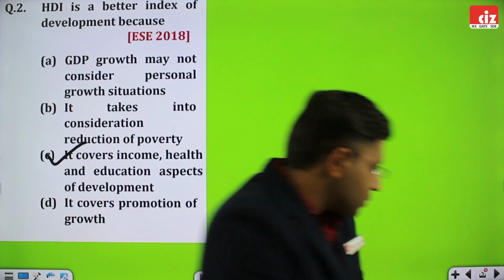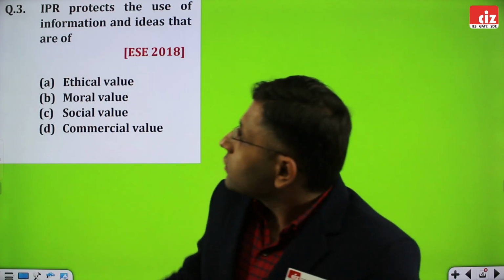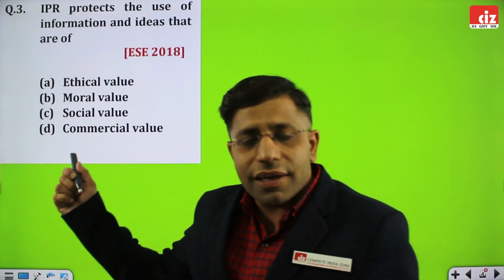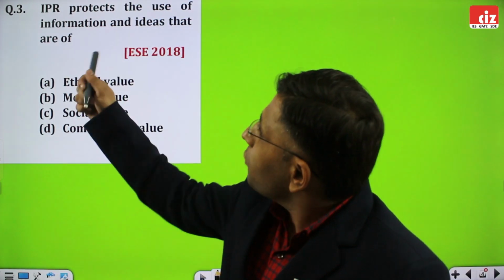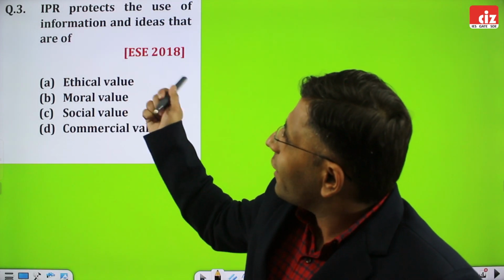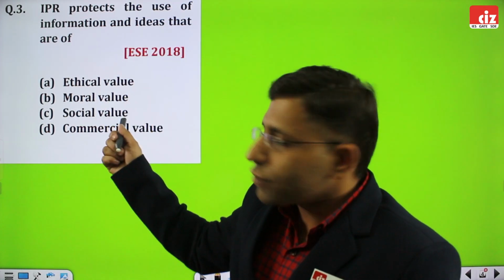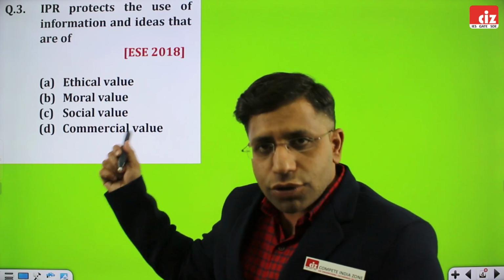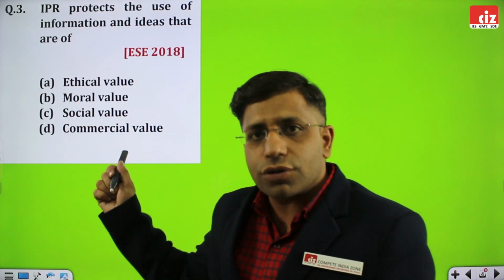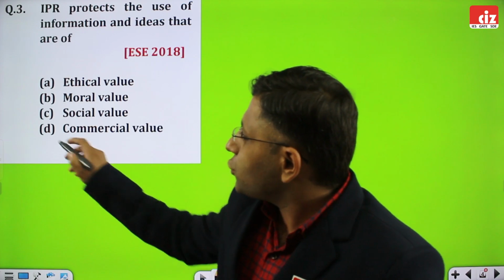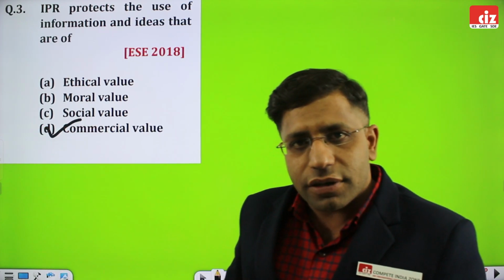Continuing with the third question. The third question is related to IPR, that is intellectual property rights. IPR protects the use of information and ideas that are of ethical value. This is not correct. Moral value: this is also not correct. And third is social value: this is also not correct. Finally, commercial value is the appropriate answer in this question.